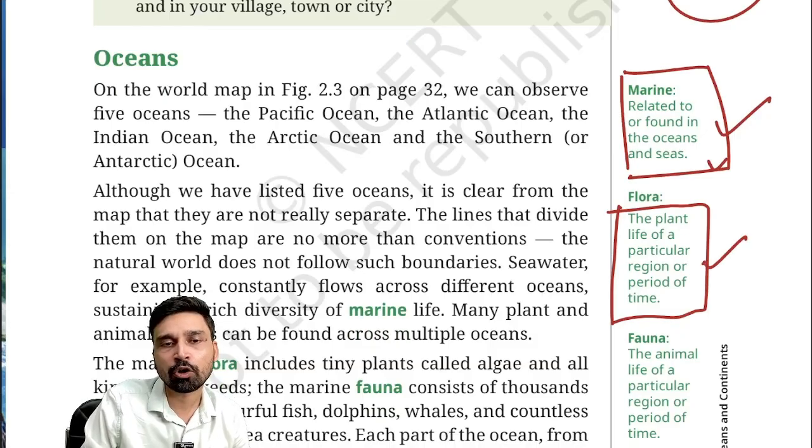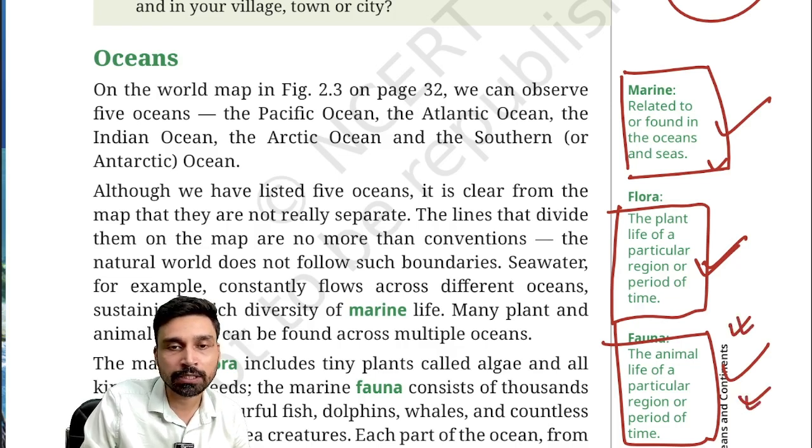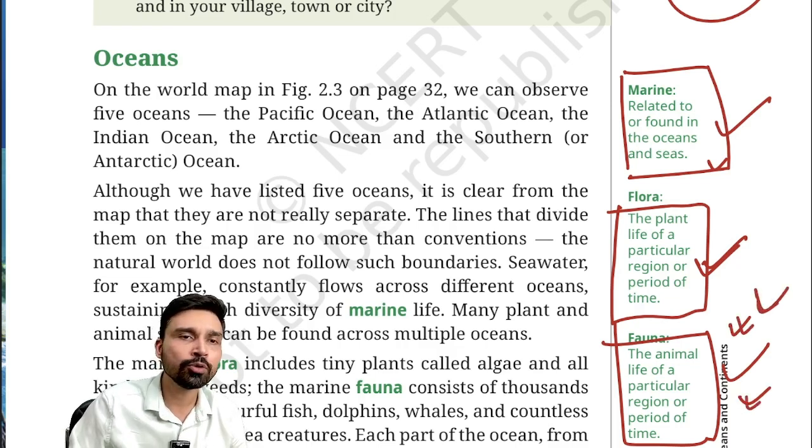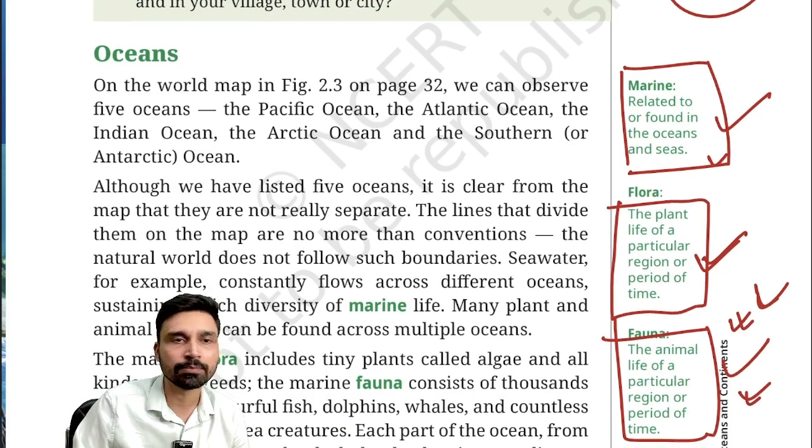So for example, you can talk about the flora of a desert area, the flora of temperate forest, the flora of tropical forest, the flora of equatorial forest. Fauna is simply referring to the animal life of a particular region or period of time. So for example, we have the fauna of the grasslands, fauna of the desert, fauna of the polar regions. So that's how we can understand these basic terms.